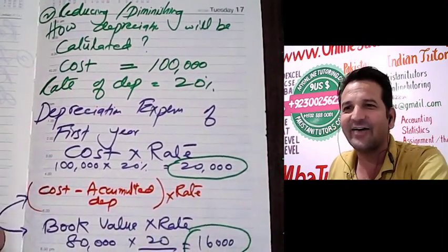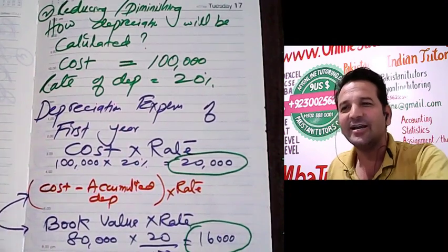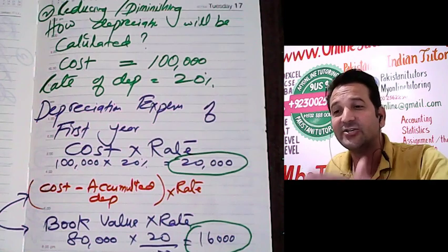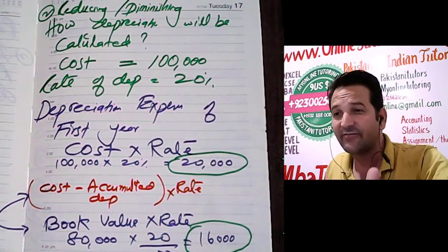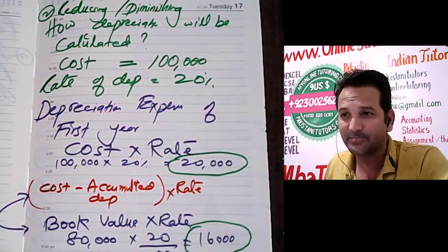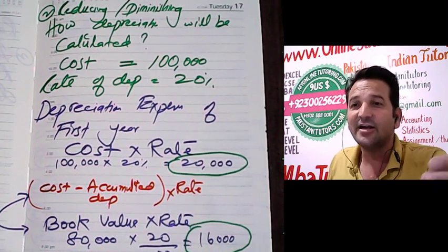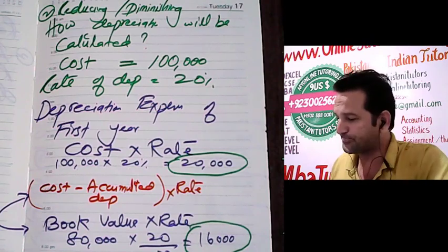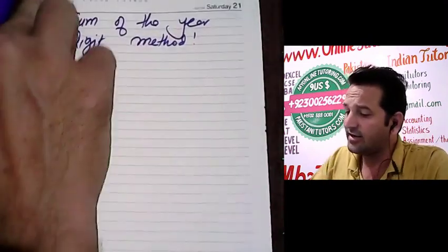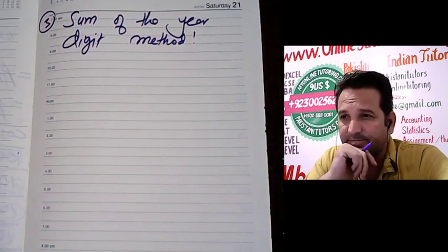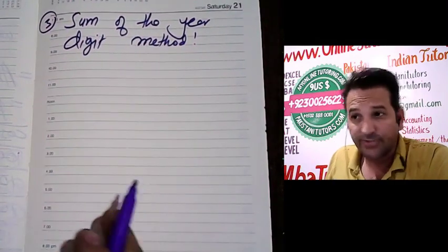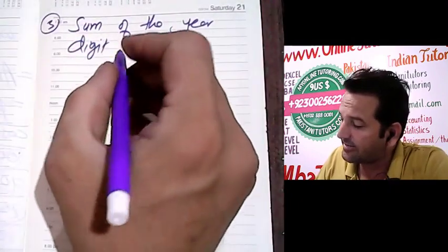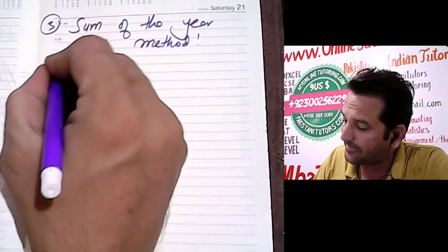And as I have told you, we call it the reducing balance method, diminishing balance method, or declining balance method because each year you get a lesser value compared to the previous year. So now the third one is the sum of the year digit method. Why are we calling this the sum of the year digit method? Now again, let's take an example.